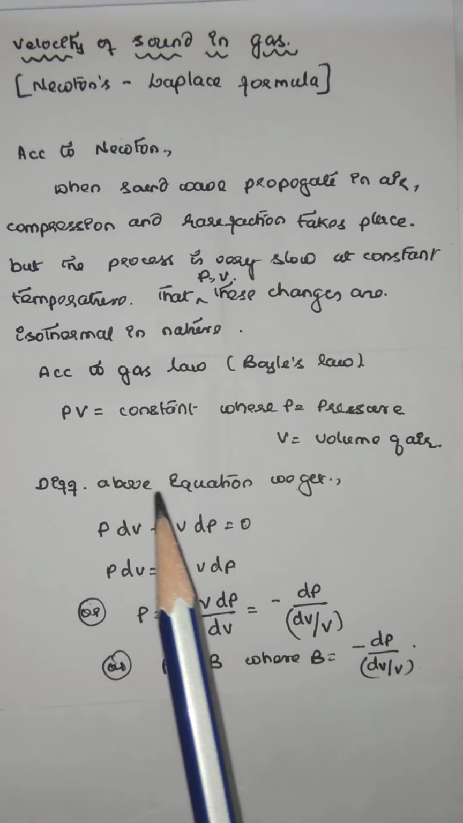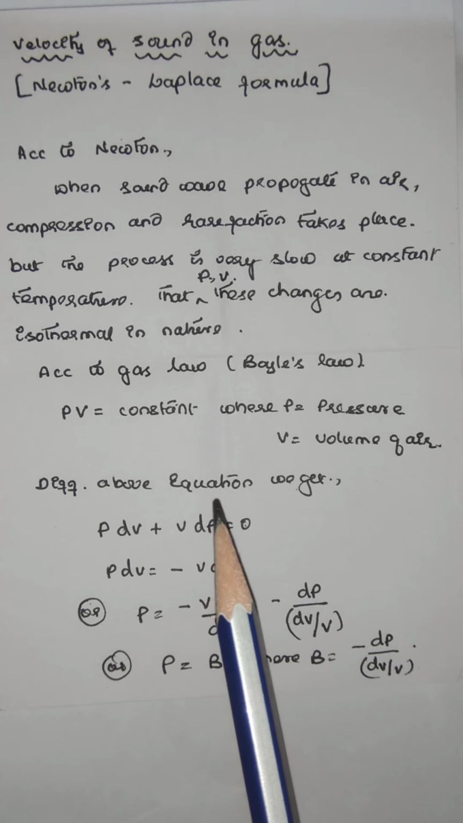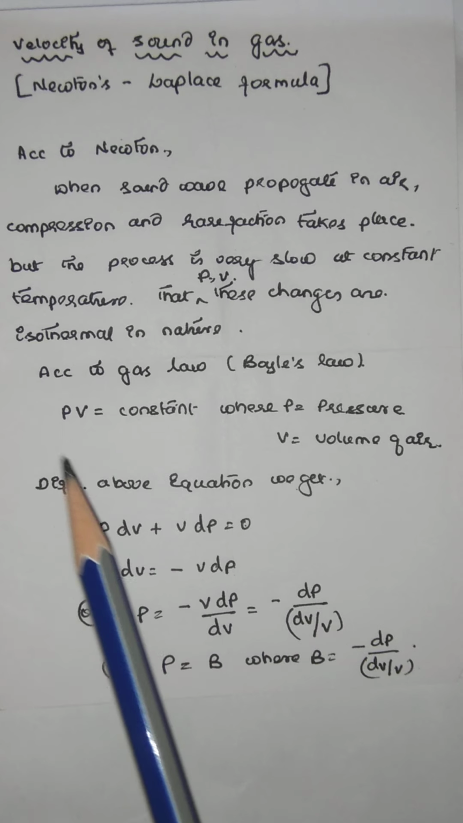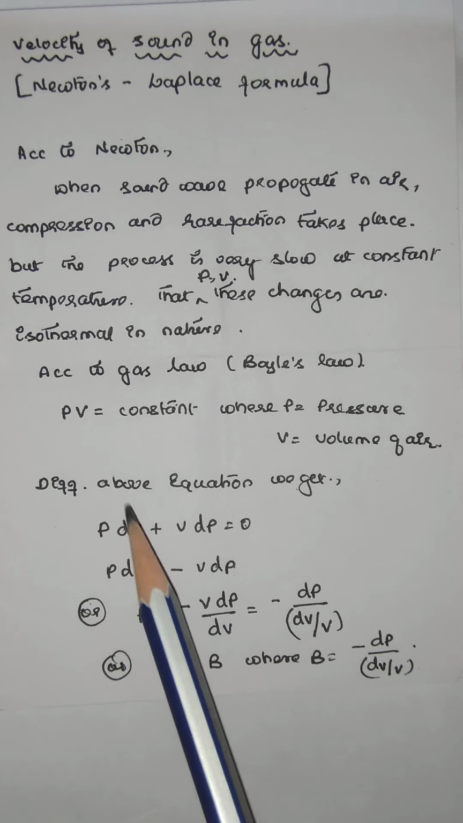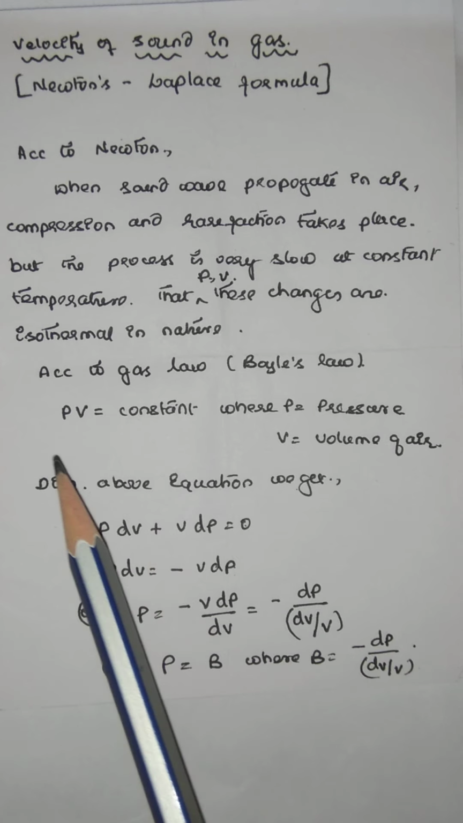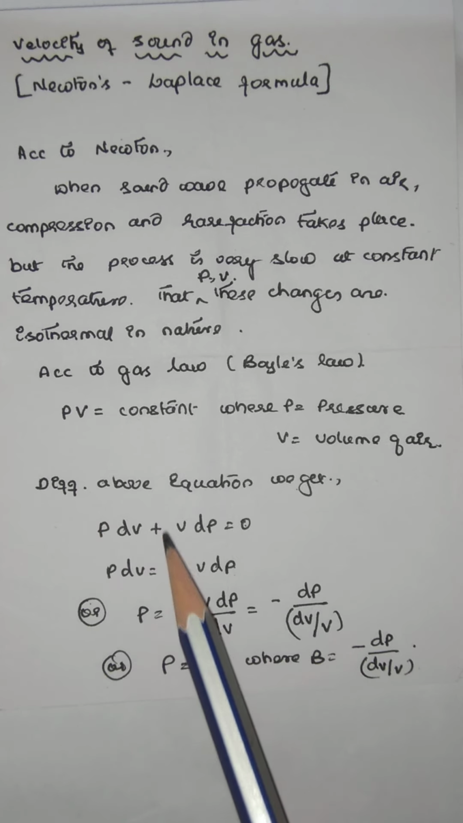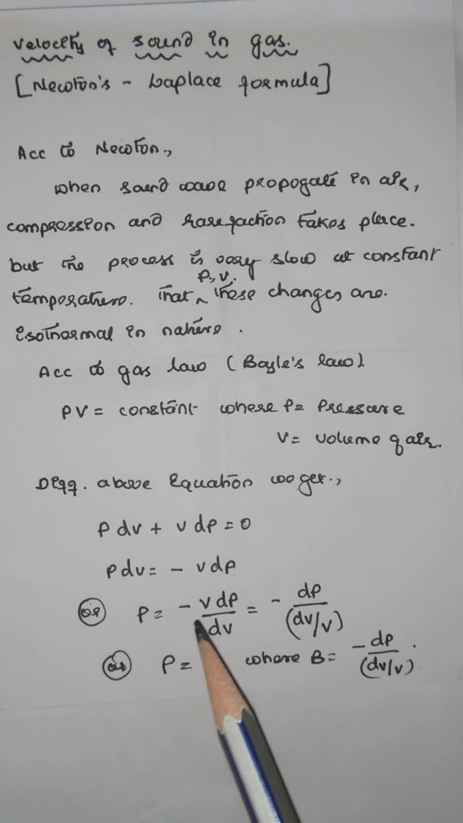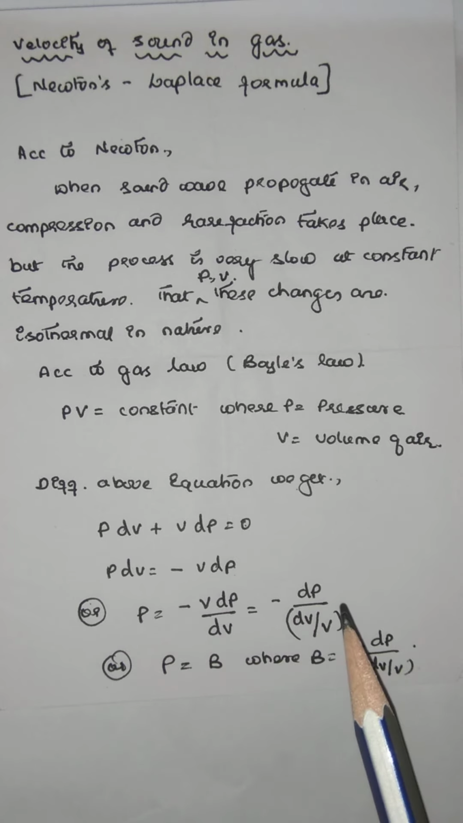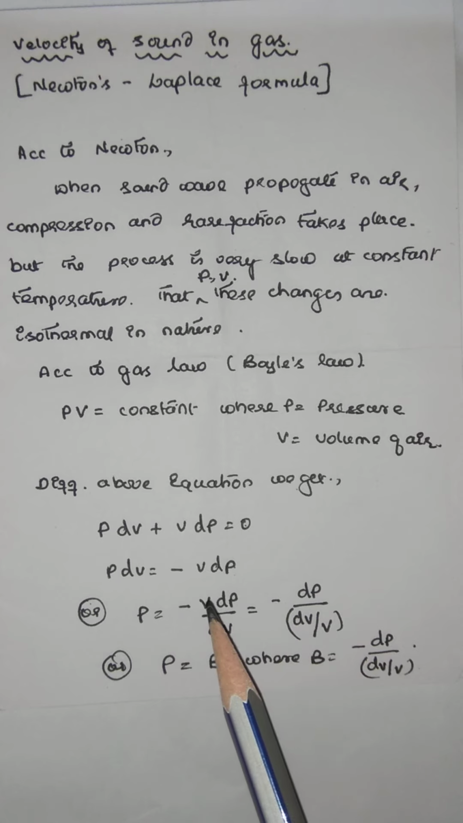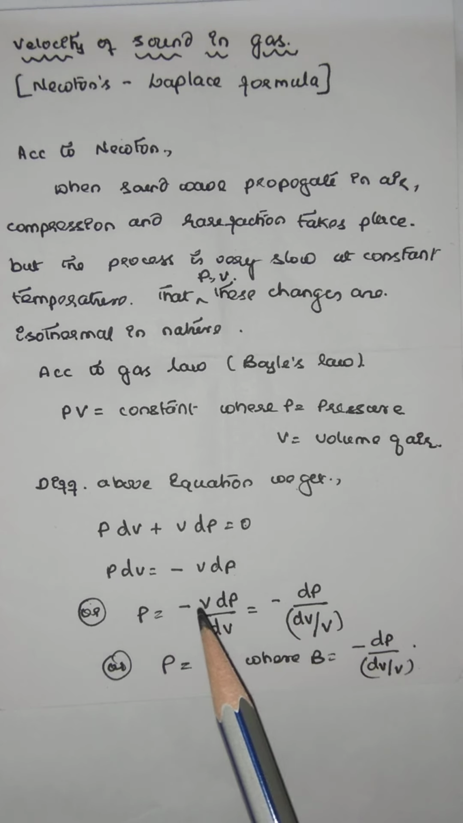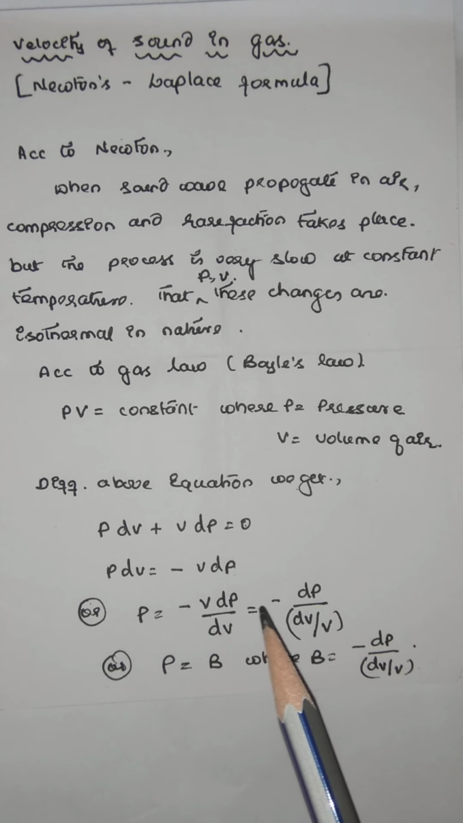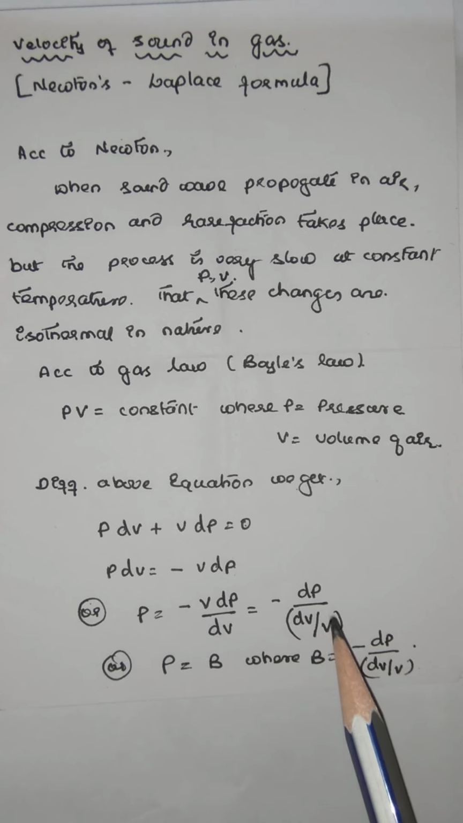Now we shall differentiate this equation by the UV method. First, P is constant, differentiation of V is dV, plus V is constant, differentiation of P is dP, equal to 0. Or P dV is equal to minus V dP. Or P is equal to minus V dP by dV. If we transfer V to the denominator, that is given by minus dP by dV by V.